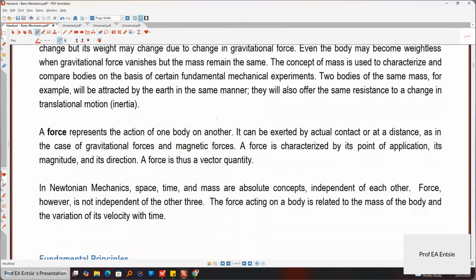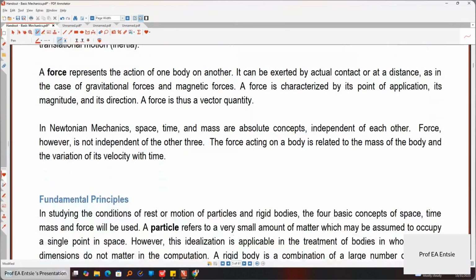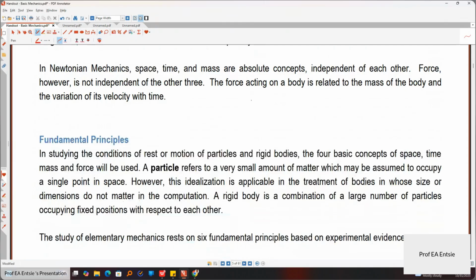As we know, force is a pull or a push on an object. This is right from primary education. Its unit is the Newton. It's a vector quantity because it has a magnitude and a direction. So what are the fundamental principles? I've already spoken about the particle, which is here. You can see that, right?